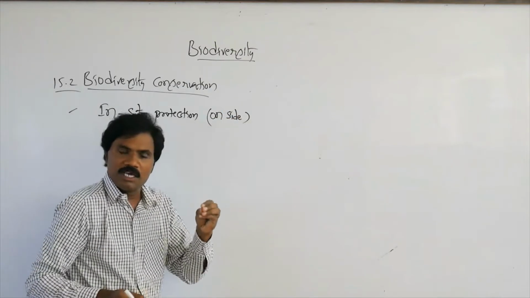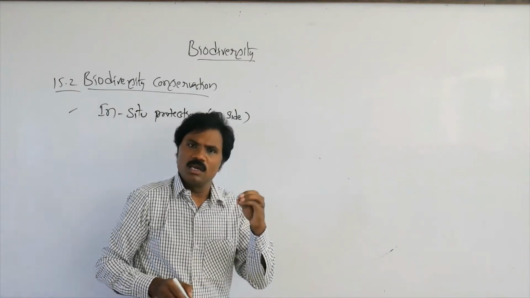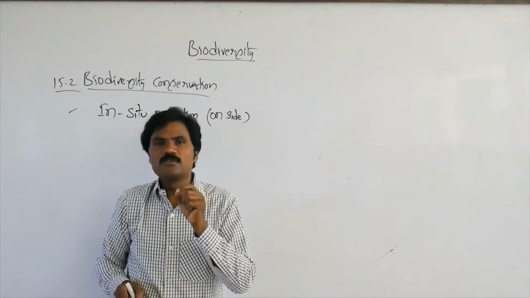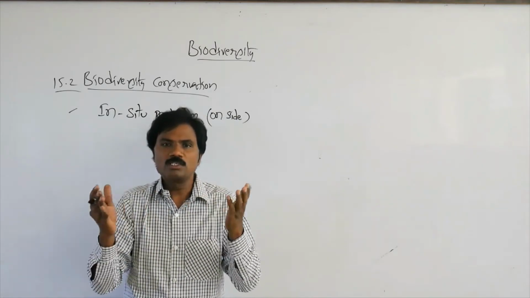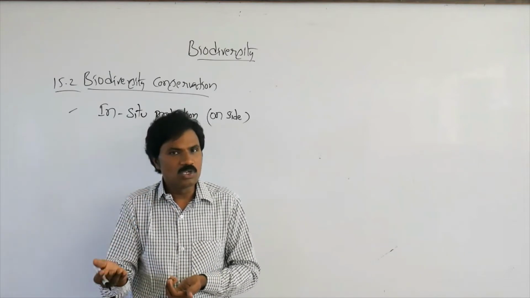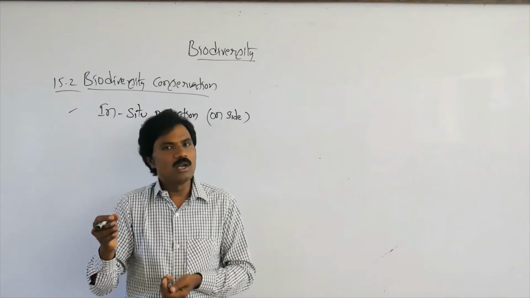That means natural protection. In this, what type of organisms must be naturally protected? The second method is ex situ, off-site. That means other than the natural habitat. That means artificial protection.